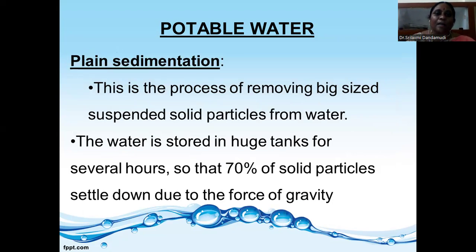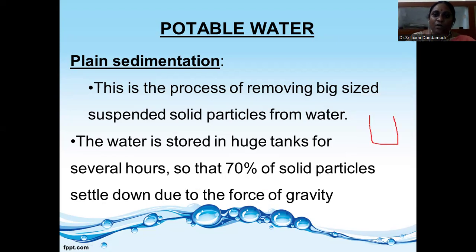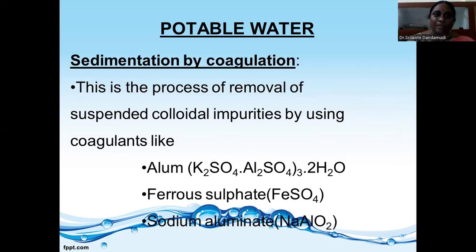Plain sedimentation. Plain sedimentation is the process of removing big-sized suspended and colloidal particles from the water. The water is stored in huge tanks for several hours. 70% of the solid particles settle at the bottom due to gravity. The best example is a glass of muddy water. After some time, the mud settles at the bottom of the glass. This is called plain sedimentation, which means without adding any chemical substance.